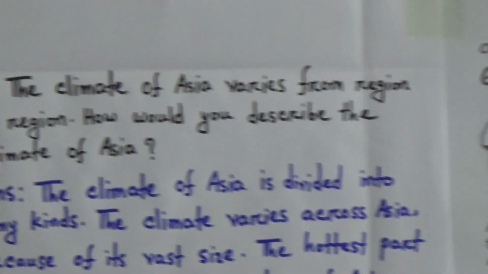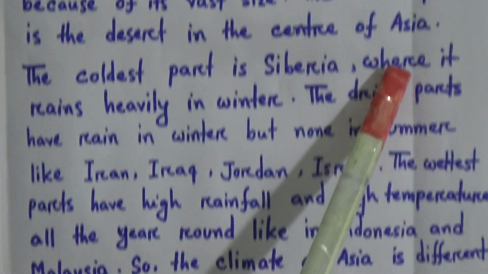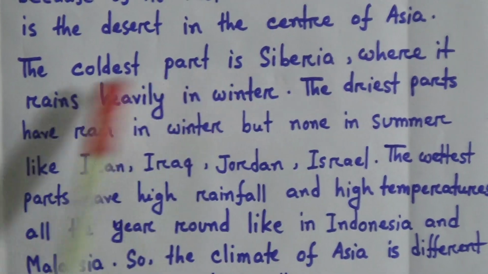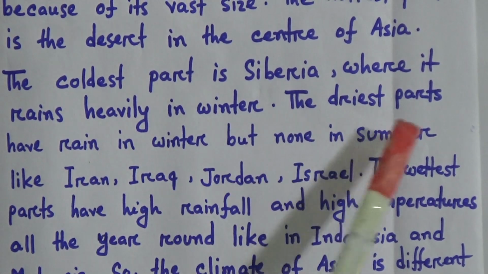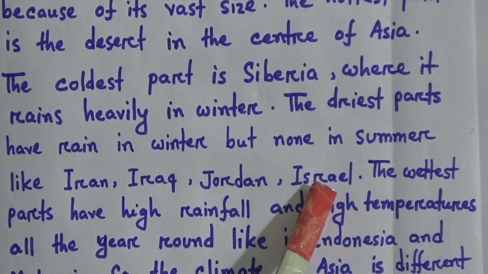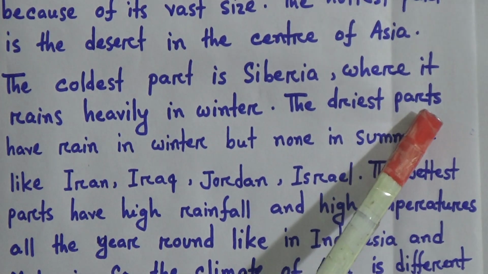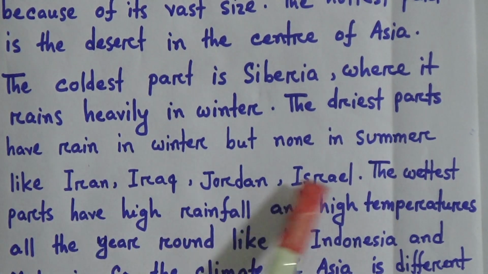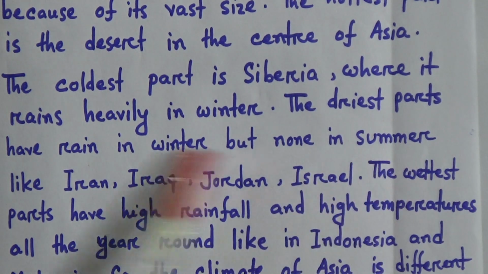We know snowfall occurs heavily in Siberia in winter. The driest parts have rain in winter but none in summer, like Iran, Iraq, Jordan, Israel. Student, you know that in the driest parts like Iran, Iraq, Jordan and Israel, it does not rain in summer but it rains in winter.